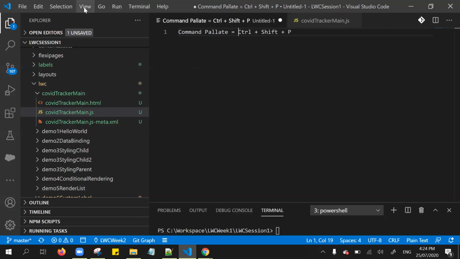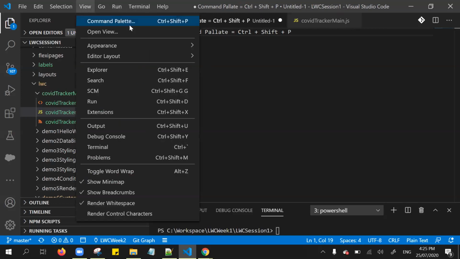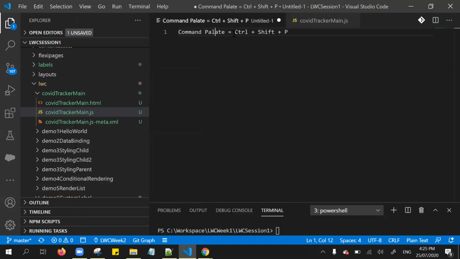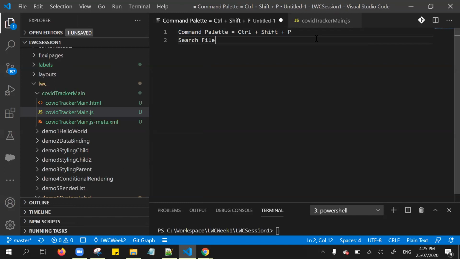I think spelling is correct, right? A-L-G. Control Shift P and searching the file, simply Control plus F. It's a single file, right?